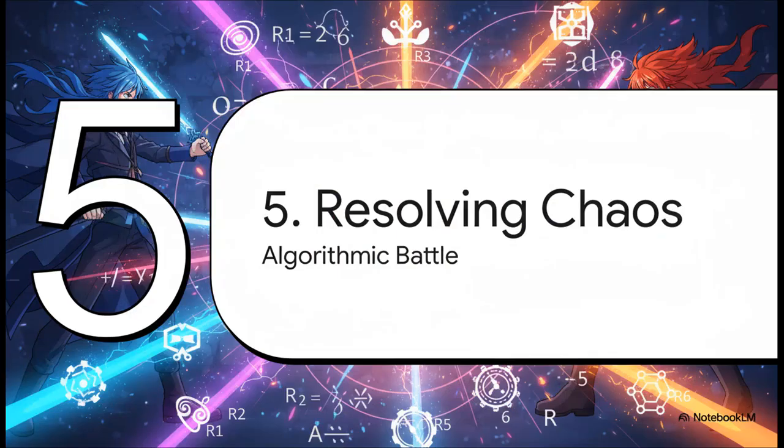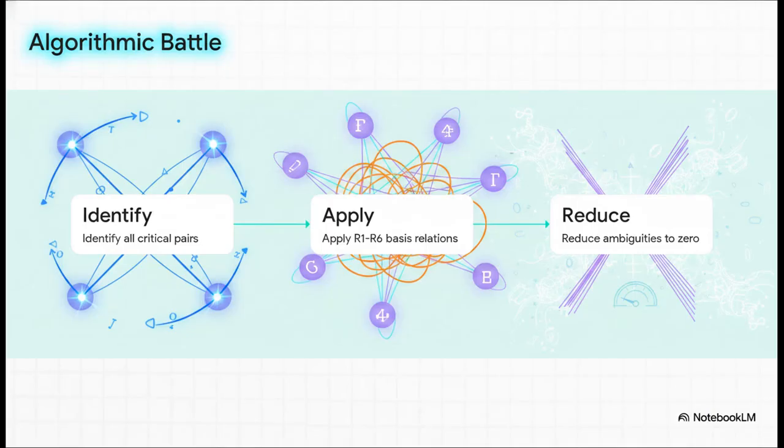Section 5. Resolving mathematical chaos. So we dive right into the literal algorithmic battle of resolving those 6 massive families of relations, which the paper labels R1 through R6. To actually prove that R1 through R6 form a true Gröbner-Shirshov basis, Al-Hussein has to walk us through a rigorous step-by-step algorithmic filtering process.